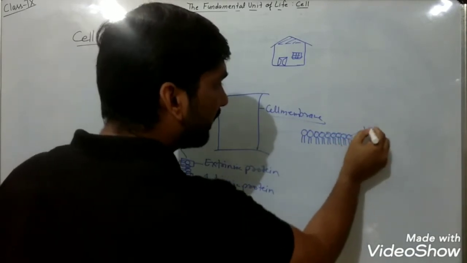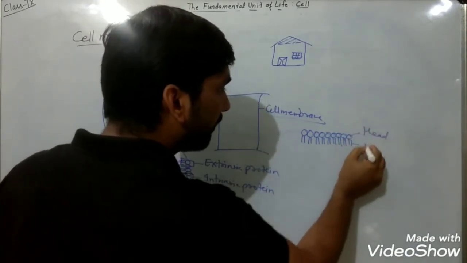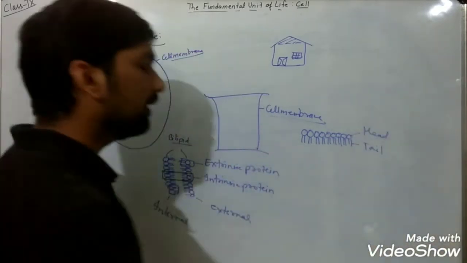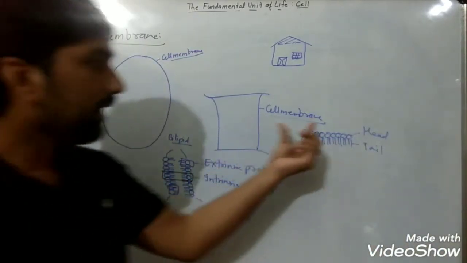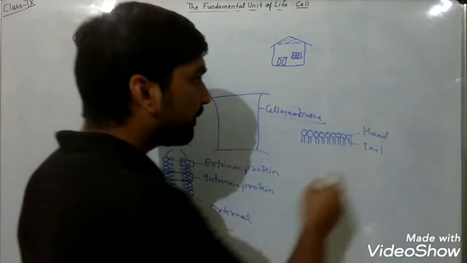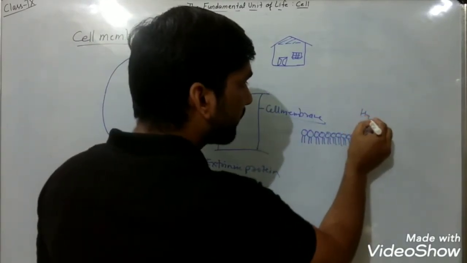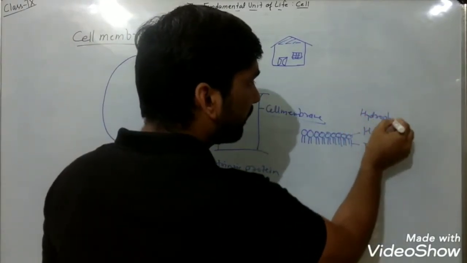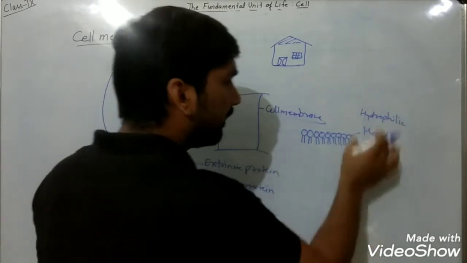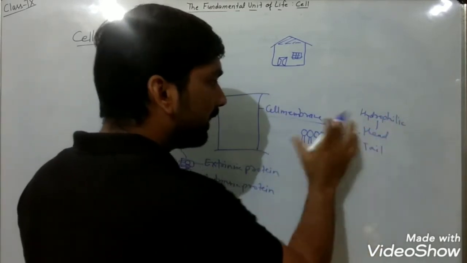This is the head region, and this is the tail region. So in the lipid, the head region is hydrophilic, meaning hydrophilic head region.